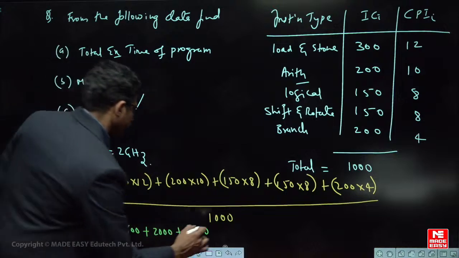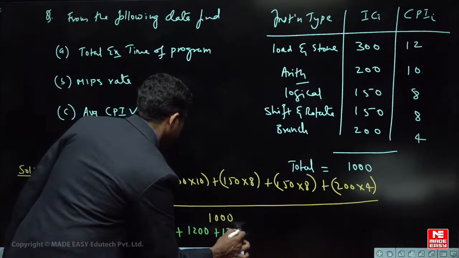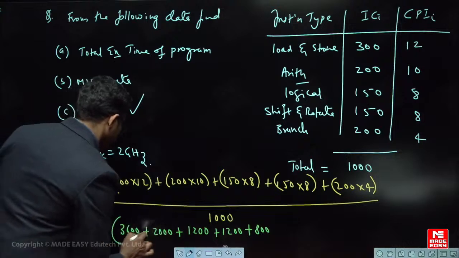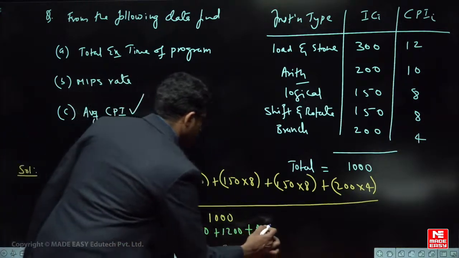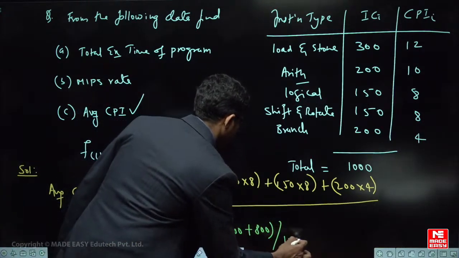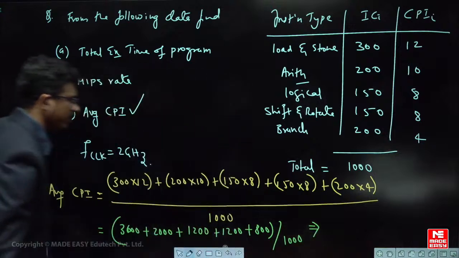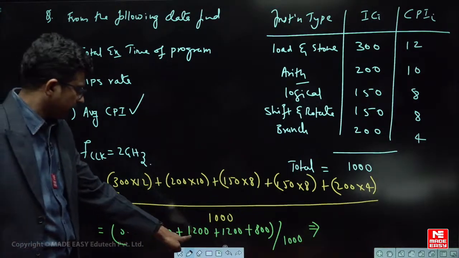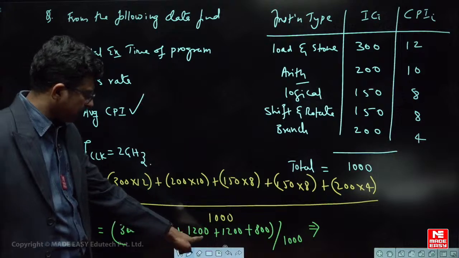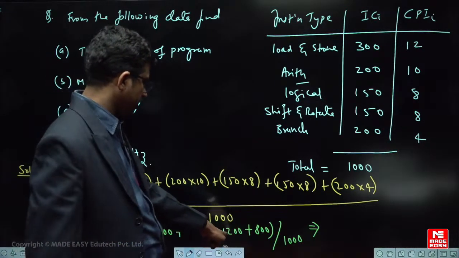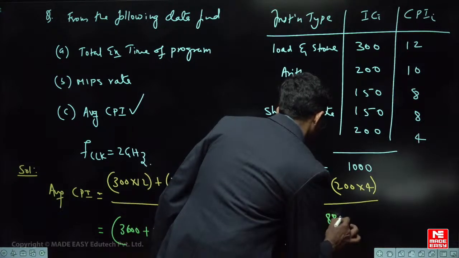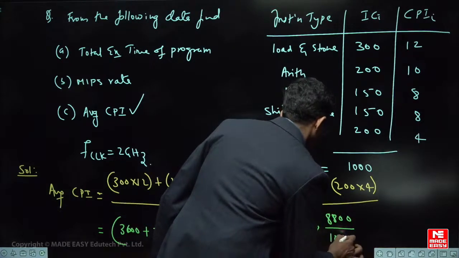Yeah, 1200 plus another 1200 plus 800. Total, this is 8800. Total divided by 1000. Find out how much will come. How many cycles will you get? Average cycles per instruction. So 3600, 5600, 6800, that is 8800. 8800 by 1000. Am I correct?